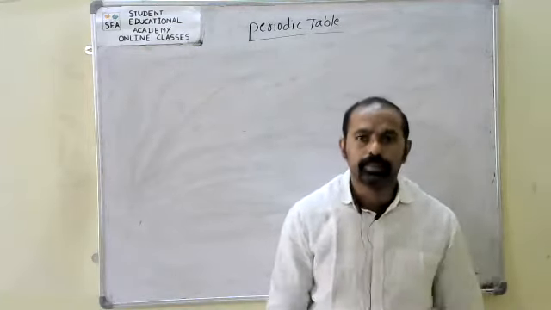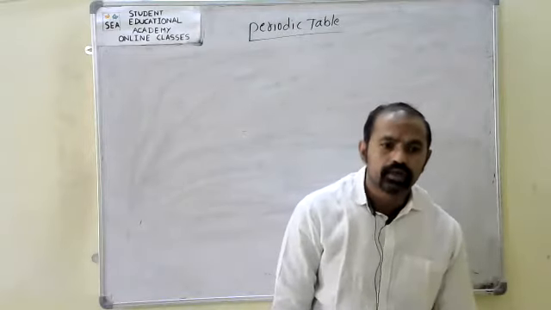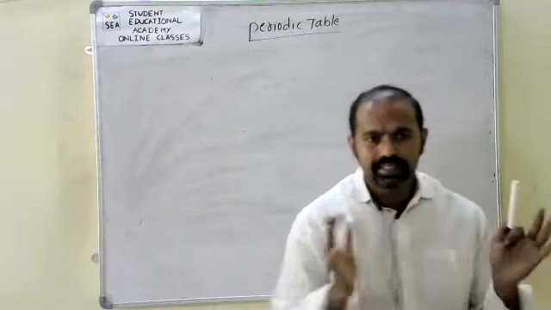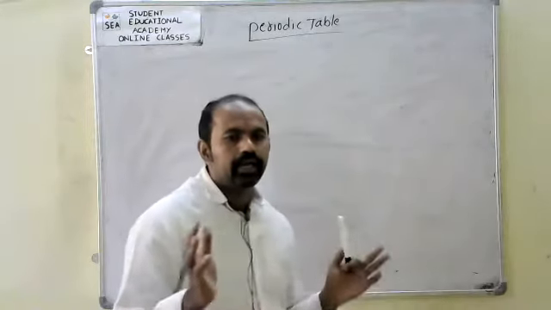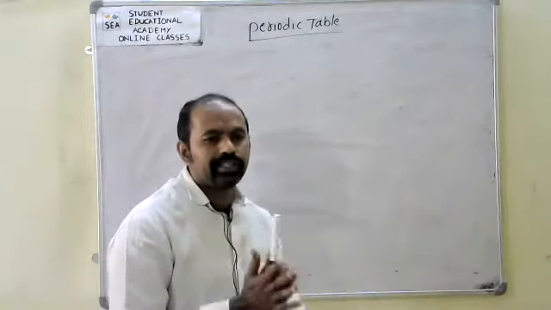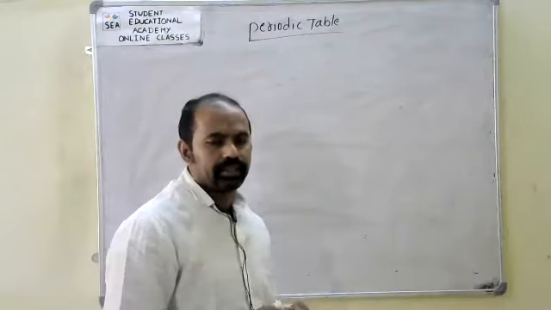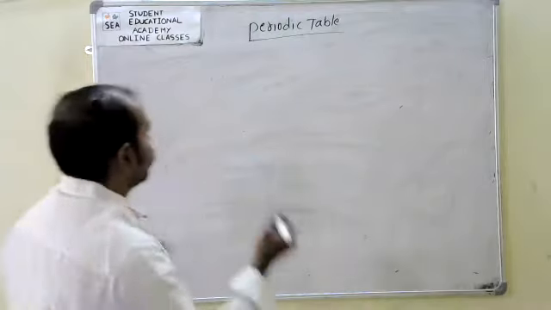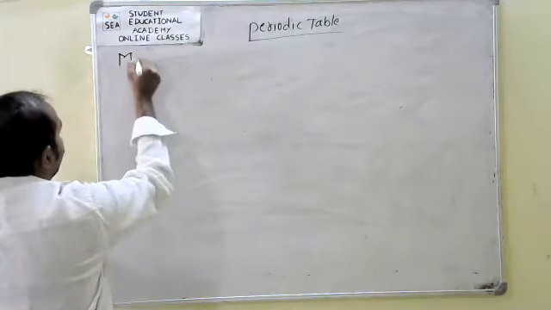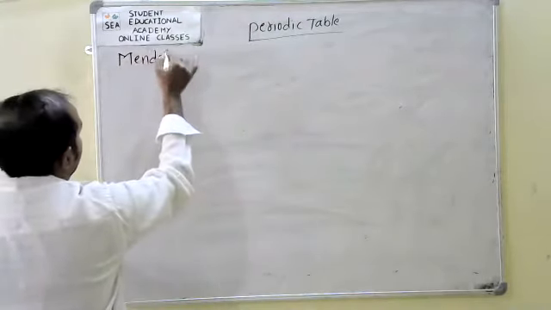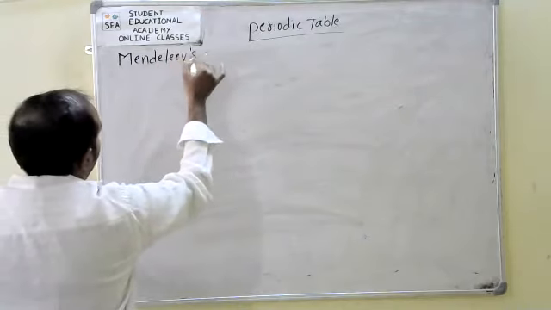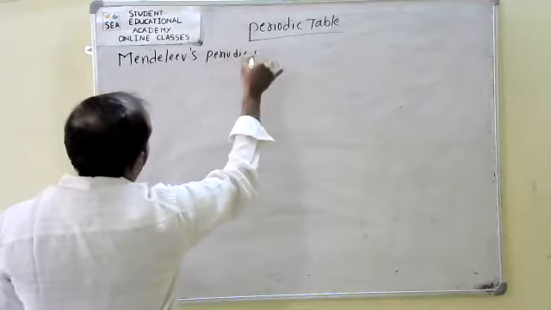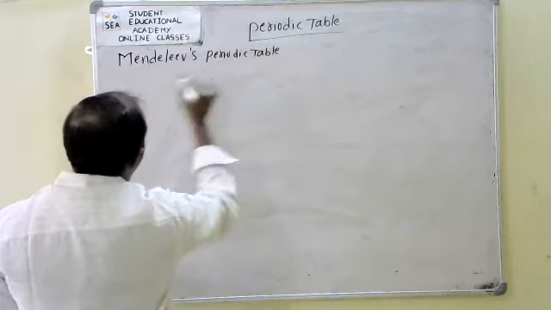After Lothar Meyer's theory, the next one is Mendeleev's classification of elements, otherwise Mendeleev's periodic table.